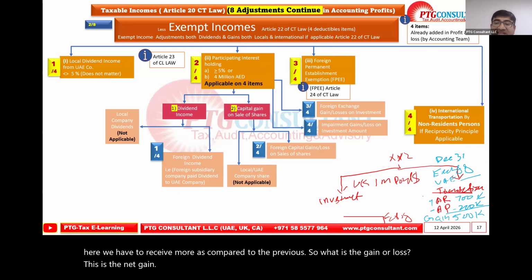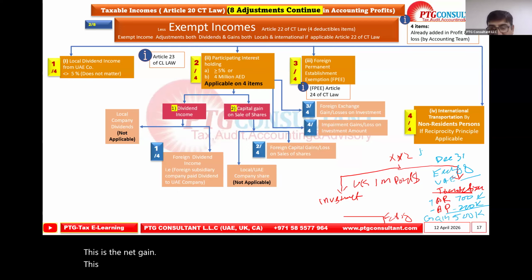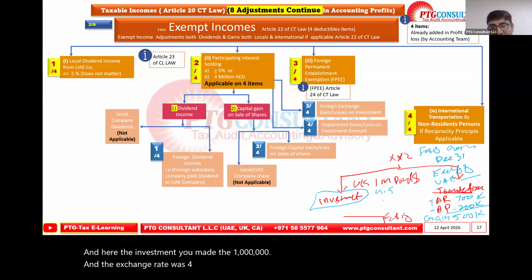This is the forex exchange gain at the year end. And versus the investment. Here, the investment you made was 1 million and the exchange rate was 4.5 when you made the investment, right?